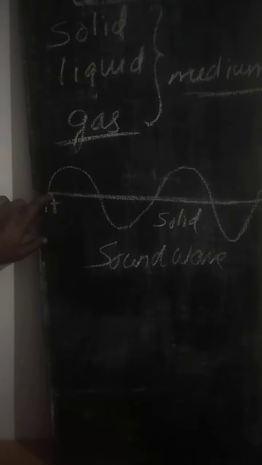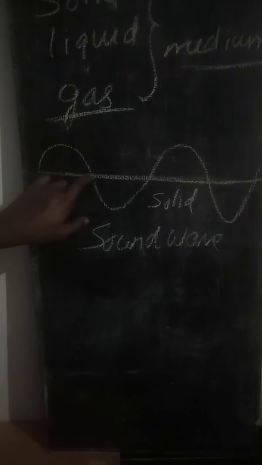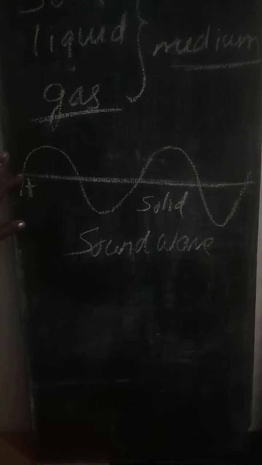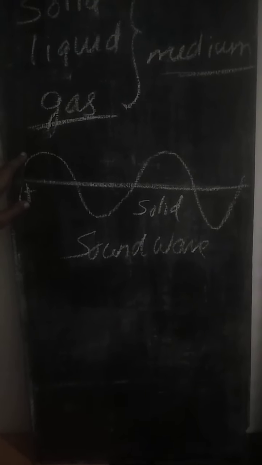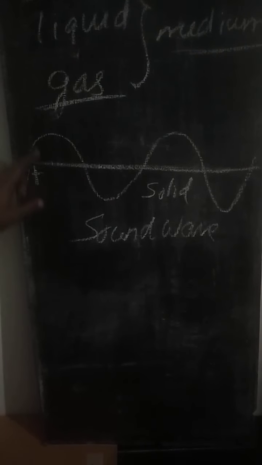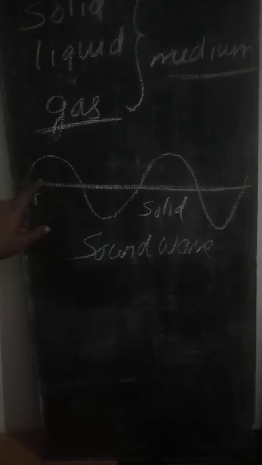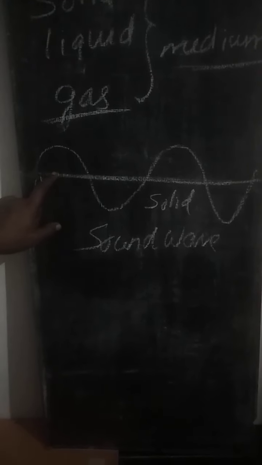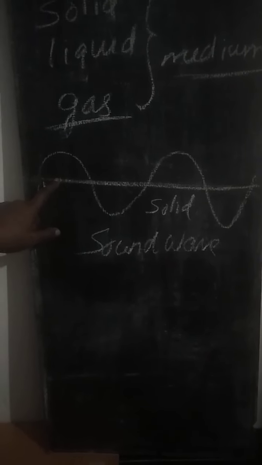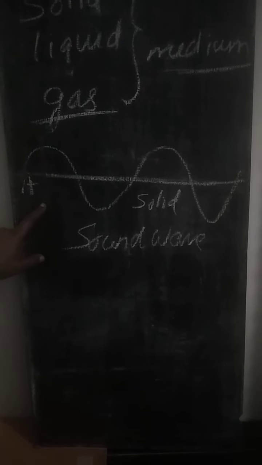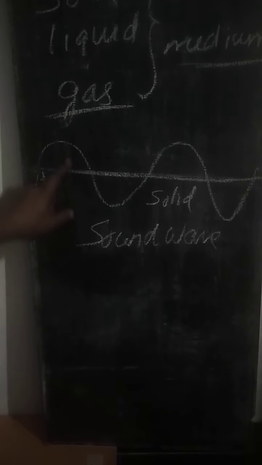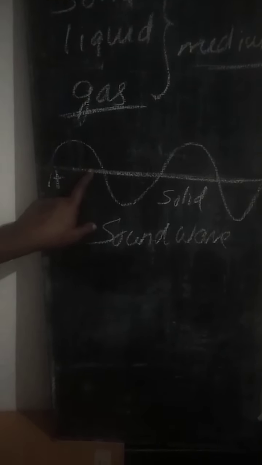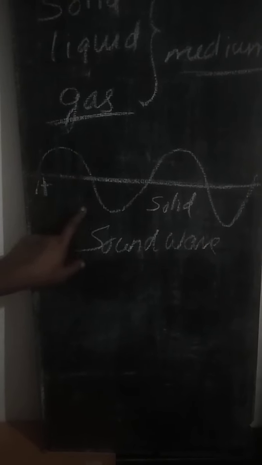That energy will be given to the particles present in this medium. This line shows the particles present in the medium. Whenever a particle gains some energy, that particle starts moving up and down. During this movement, that energy will be given to the next particle. Then by gaining some energy, that particle moves up and down. During this movement, it shares some of its energy with the next neighboring ones. They start moving up and down. During this vibration, they give some energy to the next one. They move up and down.